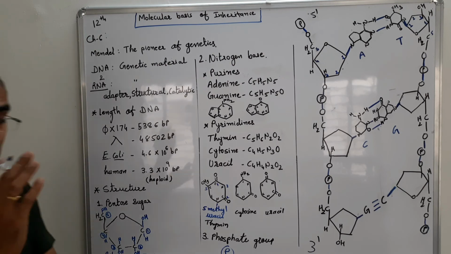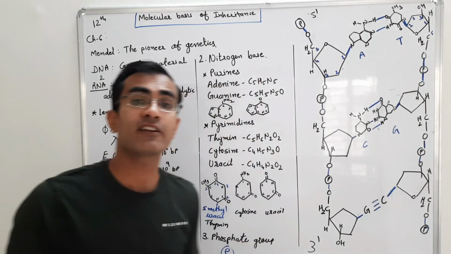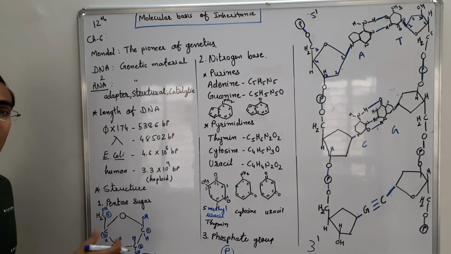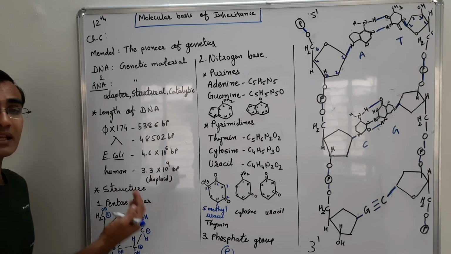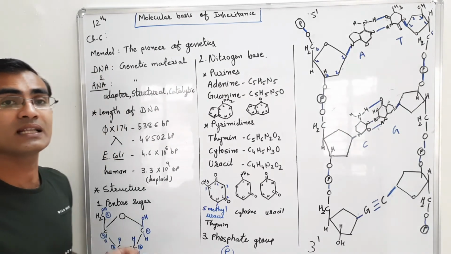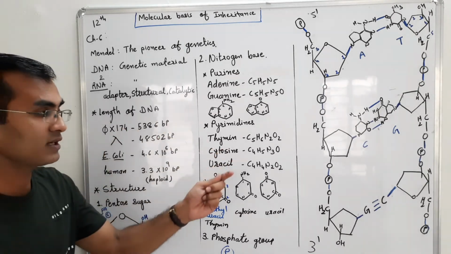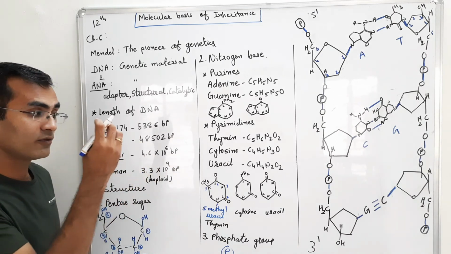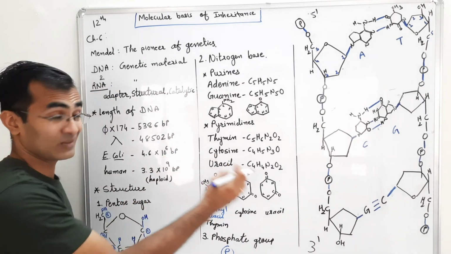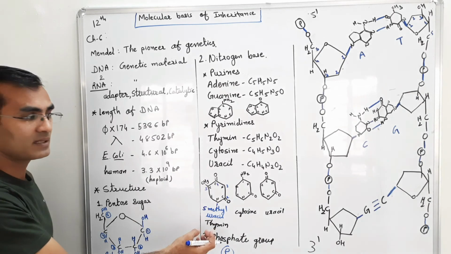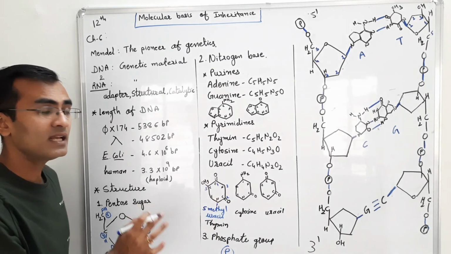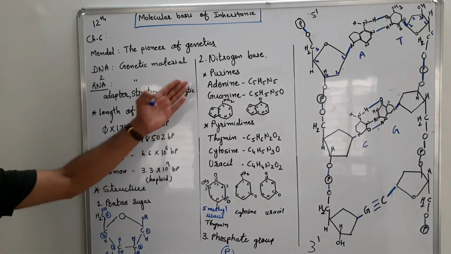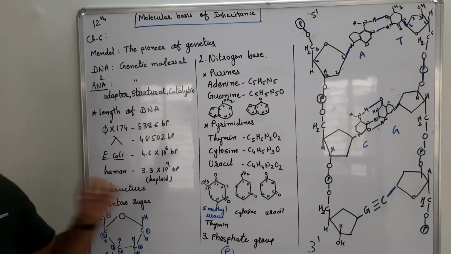So as I said, there are basically two main differences between DNA and RNA. Okay, what are they? Instead of the ribose sugar, there will be the deoxyribose sugar in the DNA. And the second one is that in DNA there will be thymine, whereas in RNA, uracil will take the place of thymine. So thymine will not be present in the RNA; in RNA, there will be uracil. And the third component present in the DNA is the phosphate group.